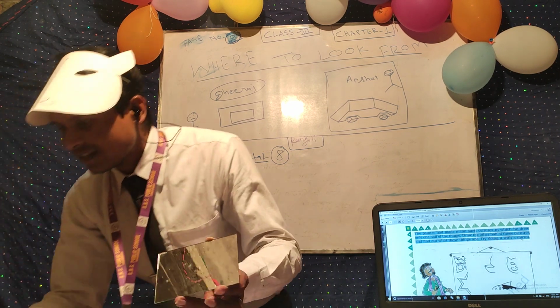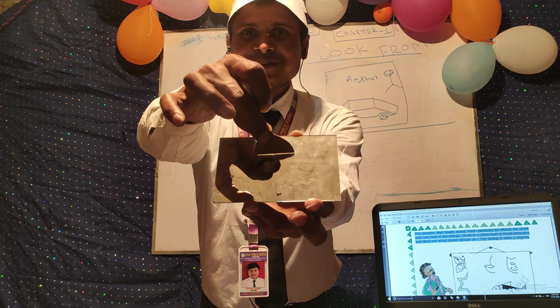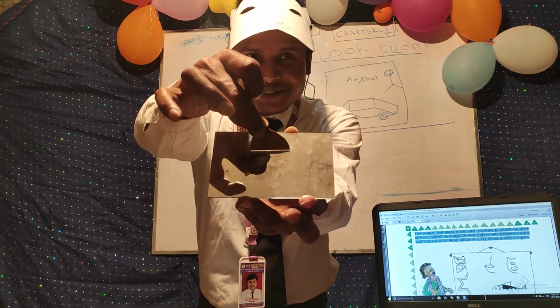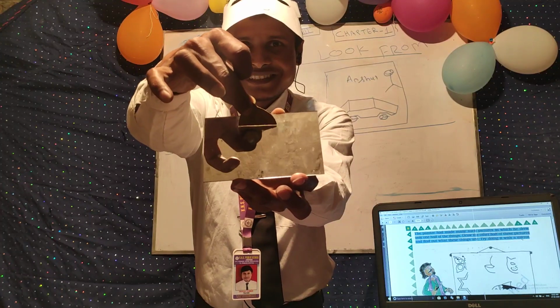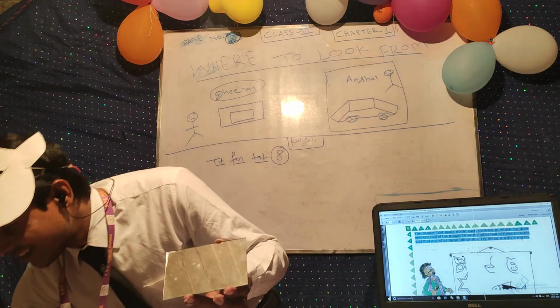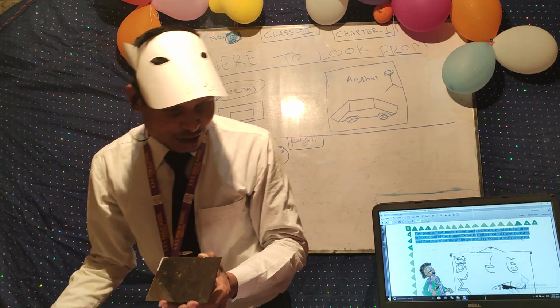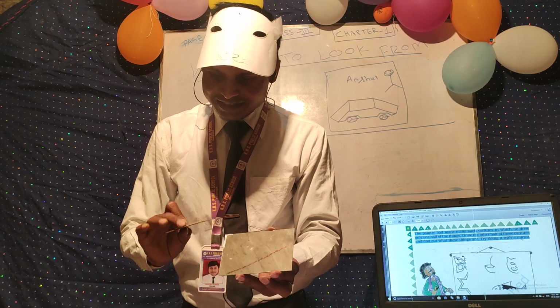Now see, the cat is there. I have made a cat. So this is the cat. Are you able to see this? Yes, sir. Okay. So this is the cat, and now some part of a star is also there. So this is the star.